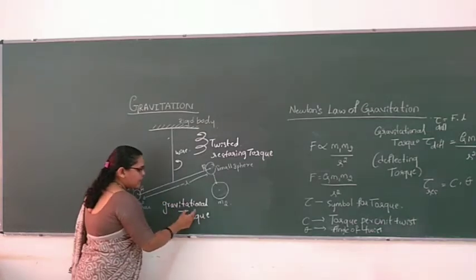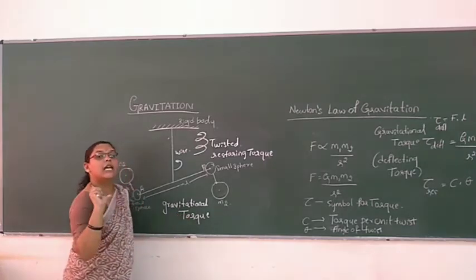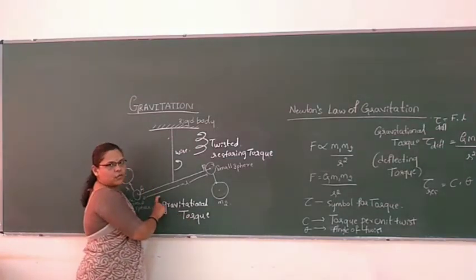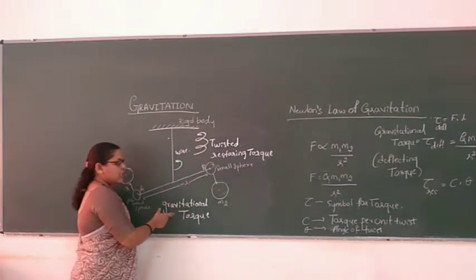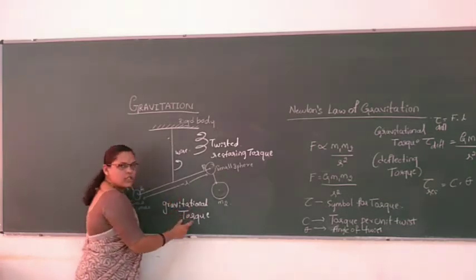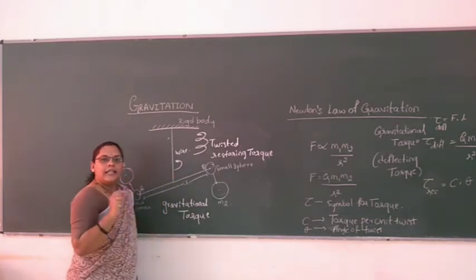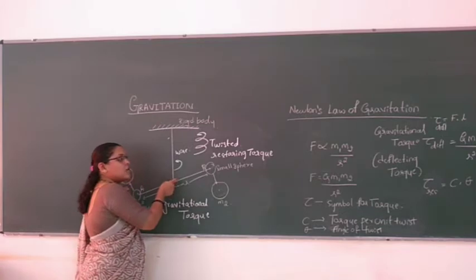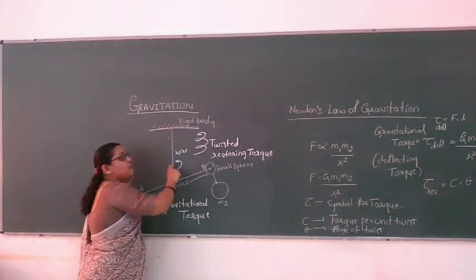Now once gravitational torque is developed in the bar, torque, you know, is the turning effect of the force. What kind of force is it? Gravitational force, continuously taking place between the two bodies, so the turning effect of the gravitational force is the gravitational torque developed in the bar. There must be another torque which opposes the gravitational torque, because the bar is not suspended free. It is suspended from a rigid support with a fine wire.